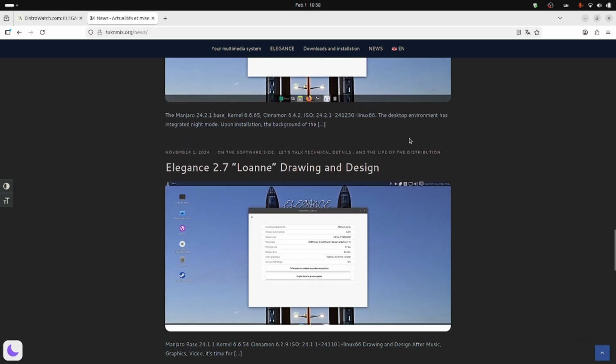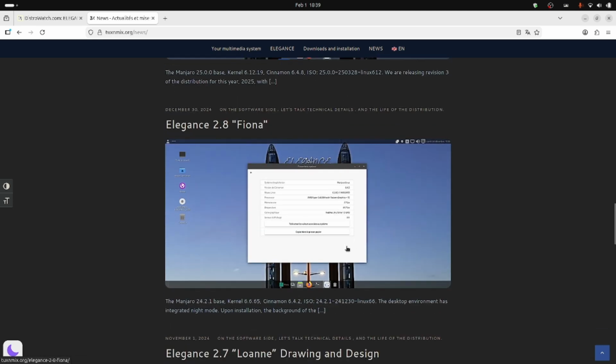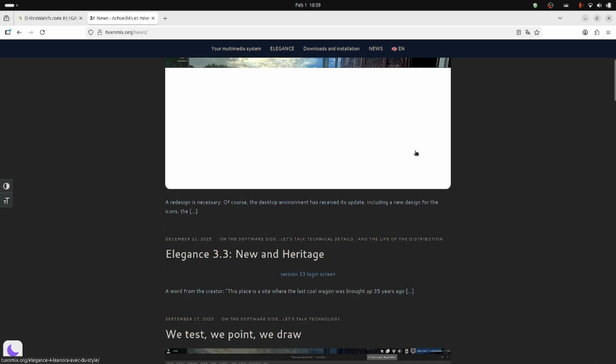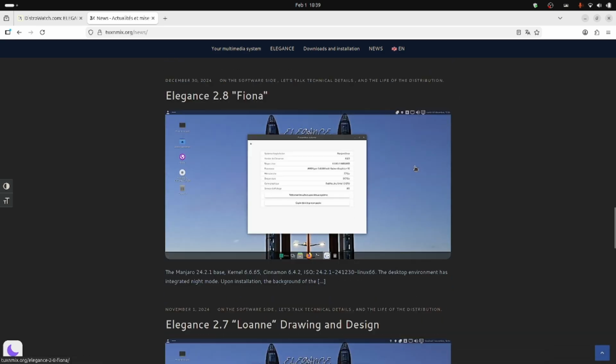It was the Cinnamon desktop since the beginning, I think. No, I think in Elegance 2.7 this looks like the XFCE desktop. Maybe it is XFCE desktop, I don't know. But from 2.8 Fiona onwards, it is definitely the Cinnamon desktop.